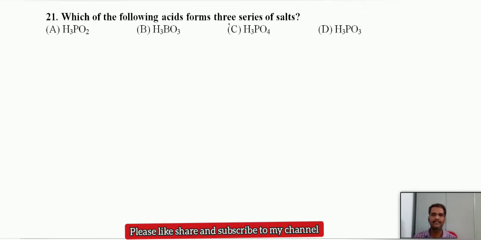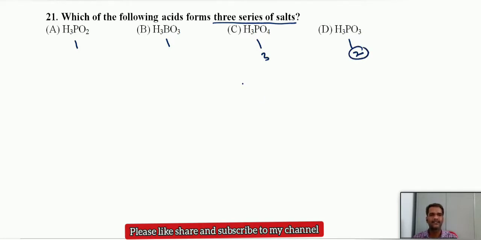Which of the following acids forms 3 series of salts? 3 series of salts means it should have 3 ionizable hydrogens. Then only it can form 3 series of salts. Among the given phosphorus oxyacids, which has basicity 3? H3PO2 has basicity 1, so it has only one ionizable hydrogen and can form only one type of salt. H3BO3 is also a monobasic acid, and can form only one type of salt. H3PO3 can form 2 types of salts, as we have just discussed.